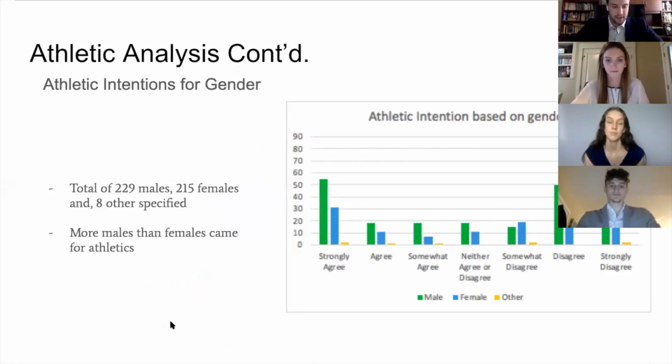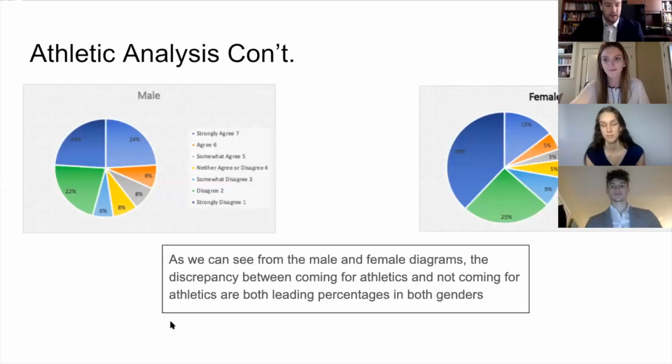Athletic intentions for gender. Gender is the second area I analyzed. As we see, more males than females and other specified came for athletics. This graph shows just male and female. It explains that there is a large discrepancy between coming and not coming for athletics, and they are both leading sections in both male and female.